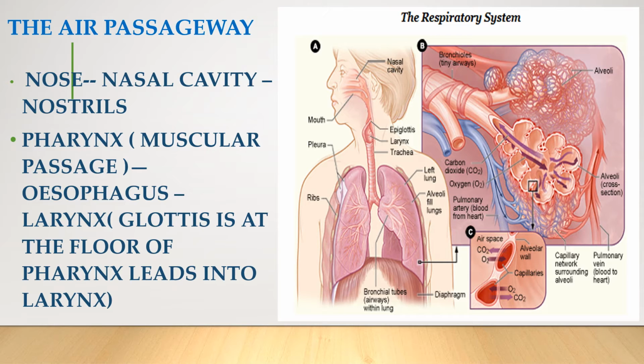The nasal cavity opens into the pharynx. The pharynx is a muscular passage and common to both food and air. It extends to the opening of the esophagus and the larynx. The glottis is a narrow opening at the floor of the pharynx which leads into the larynx.